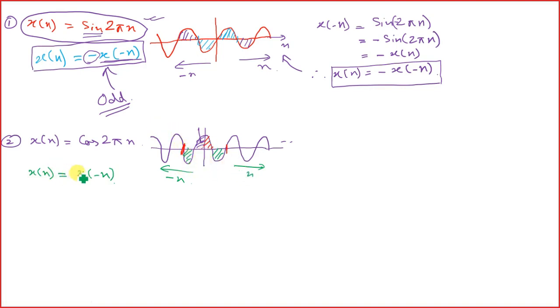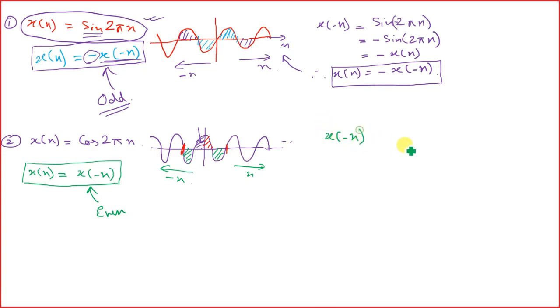So there we will not have any negative sign, so it is following this equation, and hence it is an even function. Now let's see this mathematically, what happens over here.